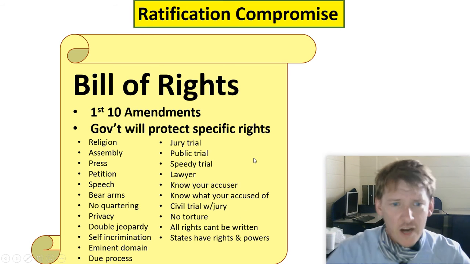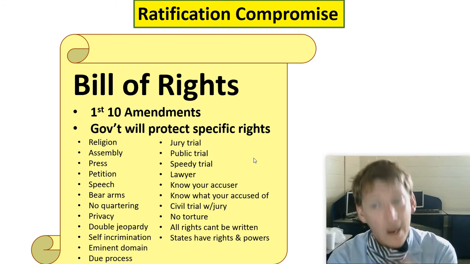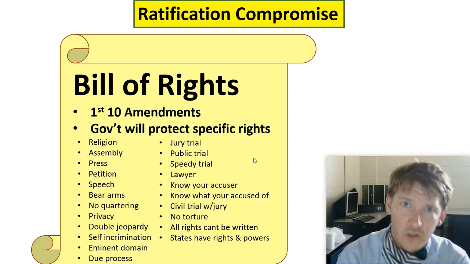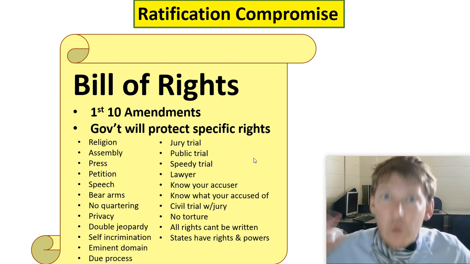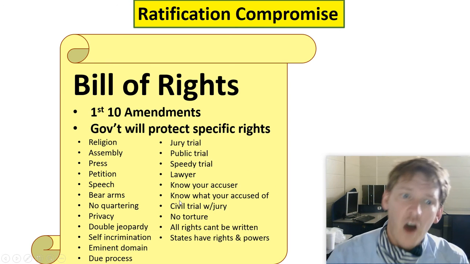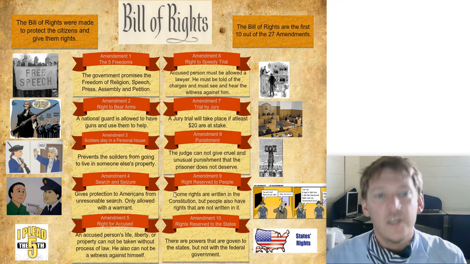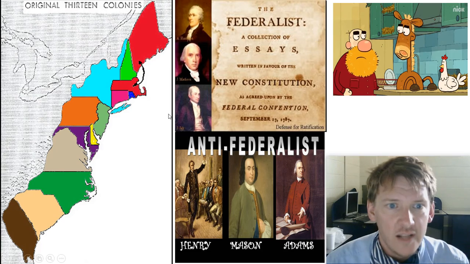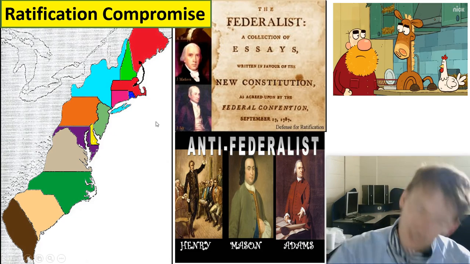But okay, all right. Anti-Federalists are like, I like that. Good. All right, we will sign your Constitution. We will give more power to the federal government because we know that even if they go too far, they still can't go this far. And we'll take it. There's the Bill of Rights. And so they reach a compromise.